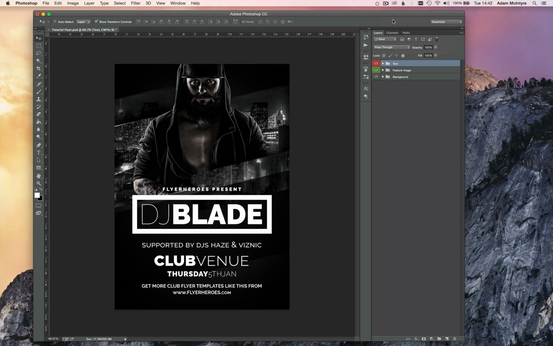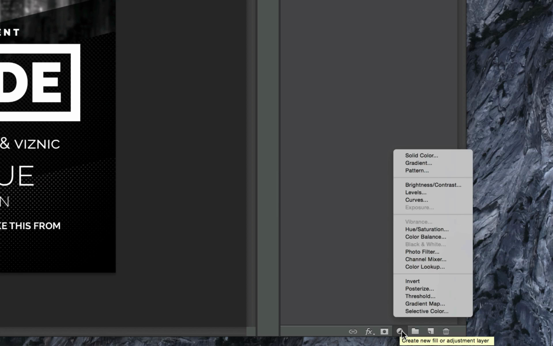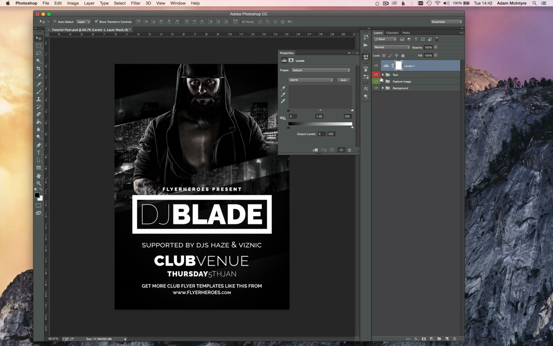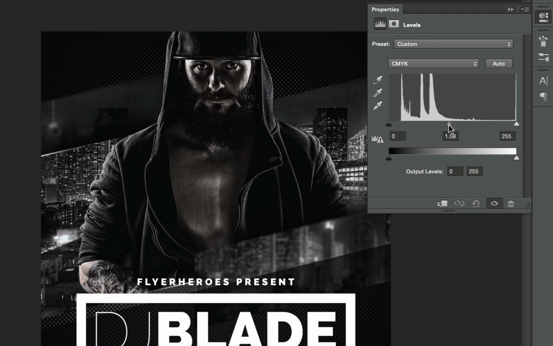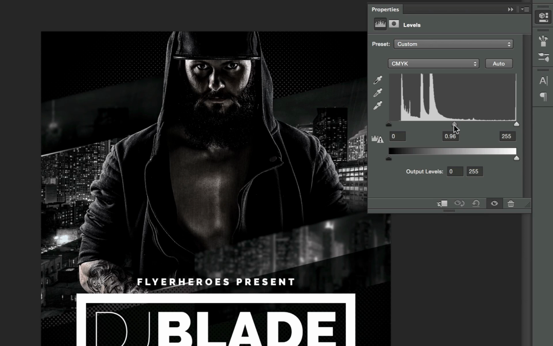I want to just brighten up the page a little bit. Overall, this is quite dark. I'm going to do that by adding an adjustment layer, clicking on this little half moon icon down at the bottom and clicking on levels. I want to add a levels adjustment layer. I'm going to drag the midline toggle, drag that to the right a tiny bit, and then this